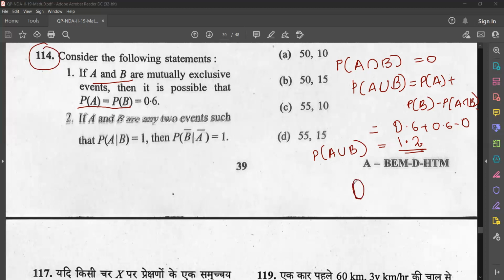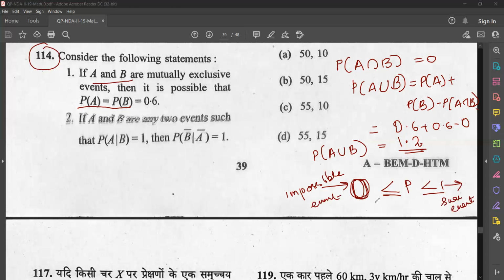The value of probability always lies between 0 and 1. Minimum means 0, that is, it is an impossible event. If it is 0, we call it an impossible event. If it is 1, we call it a sure event.